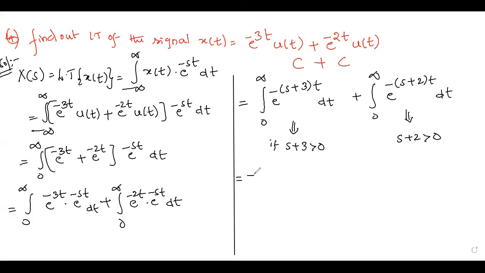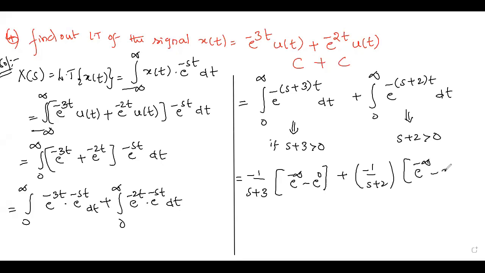Now tell me what is the integration of this? Minus 1 by s plus 3 e power minus infinity minus e power, directly I am writing minus 1 by s plus 2 into upper limit minus lower limit. 1 by s plus 3, because e power minus infinity is 0, minus of minus will change to plus 1 by s plus 2.